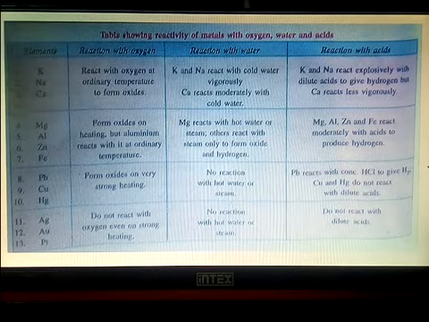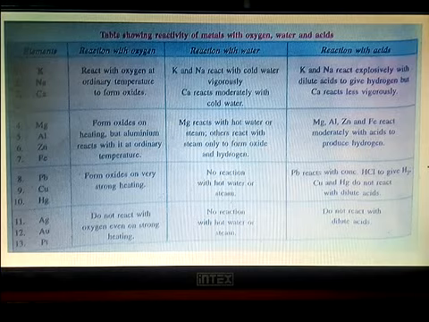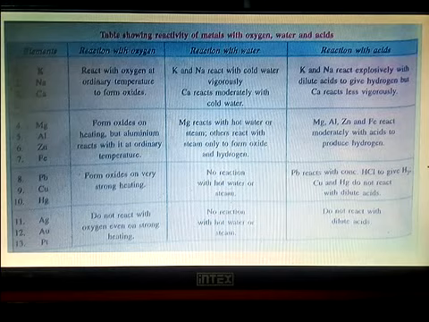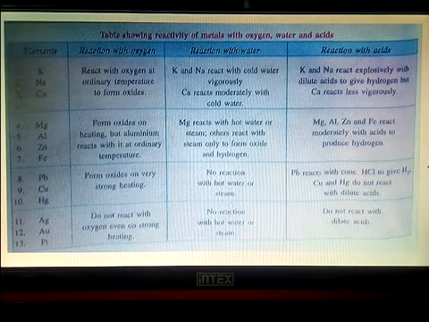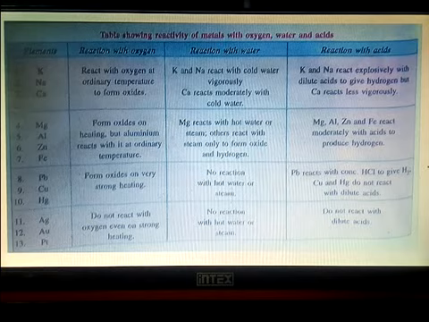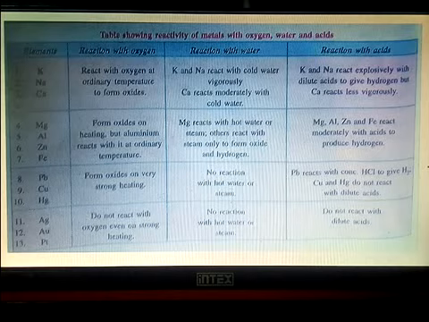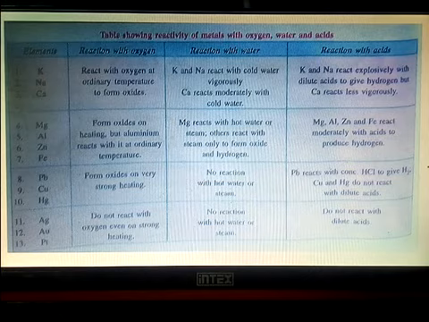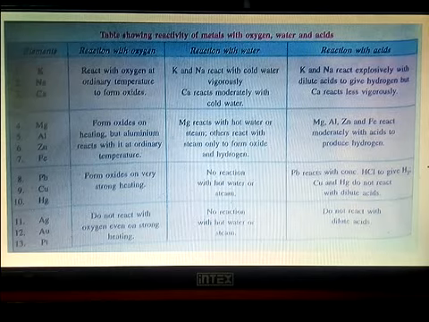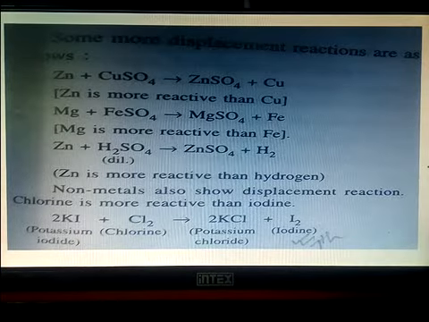Copper and silver do not react with dilute acids because they cannot displace hydrogen from dilute acids. Then silver, gold and platinum do not react with oxygen even on strong heating. They do not react with water, steam, anything. They do not react with dilute acids. So that means as you move down, the reactivity decreases. Silver, gold and platinum do not react with air, water and dilute acids. Then some more displacement reactions are as follows.